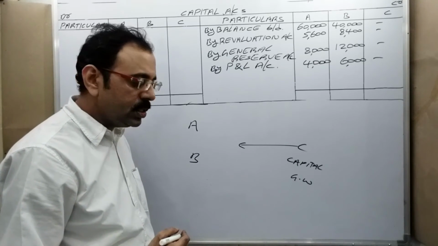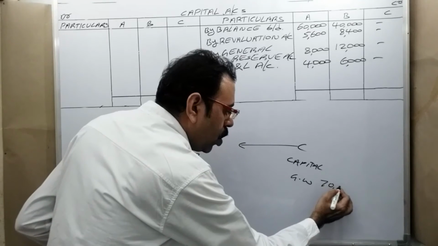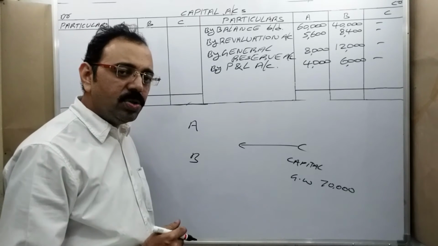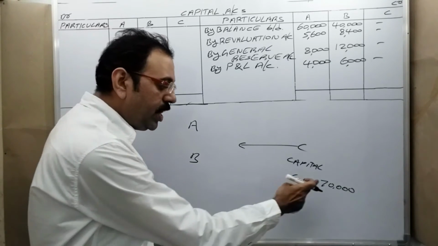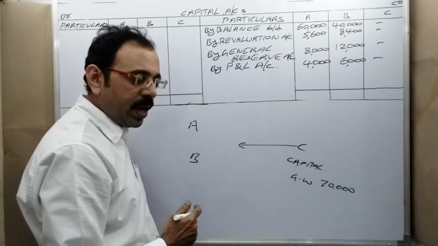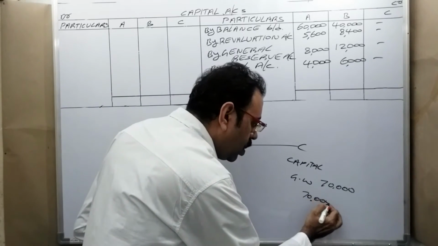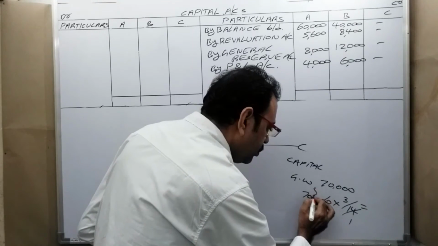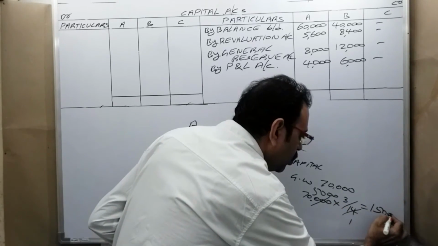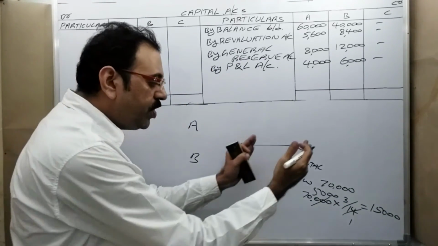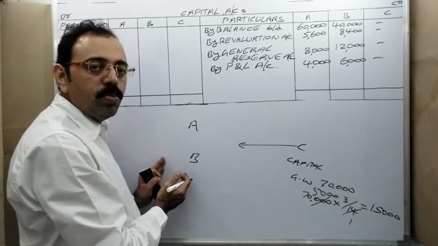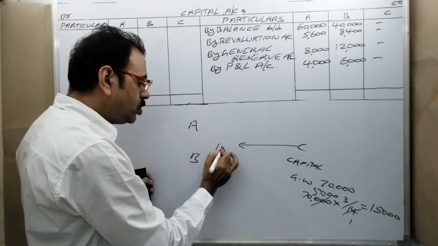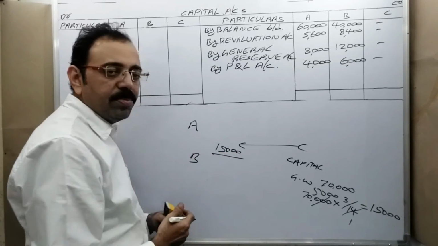How much goodwill does he bring? See, in my example, total goodwill amount is 70,000 rupees. Will he bring that 70,000? No. In 70,000, how much amount is he going to pay? 70,000 into 3/14 is equal to 15,000 rupees, no? Only that 15,000 rupees he has to pay to these two members as compensation. Then 15,000 rupees came to them.